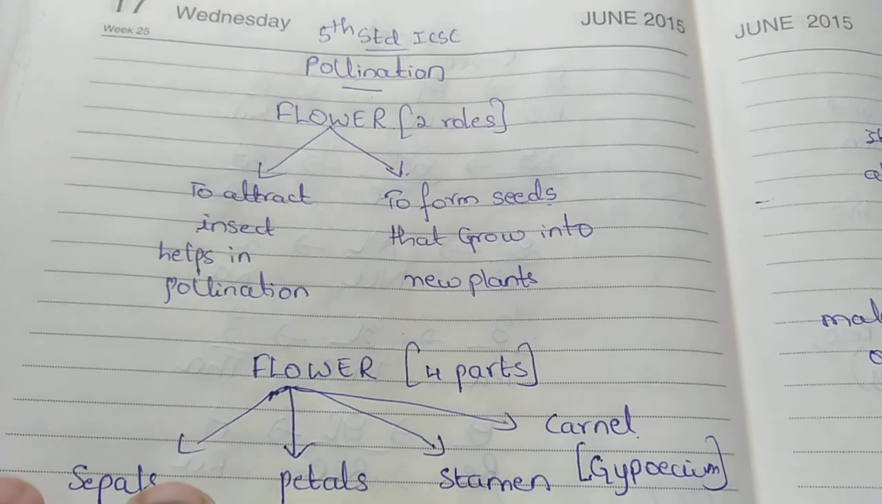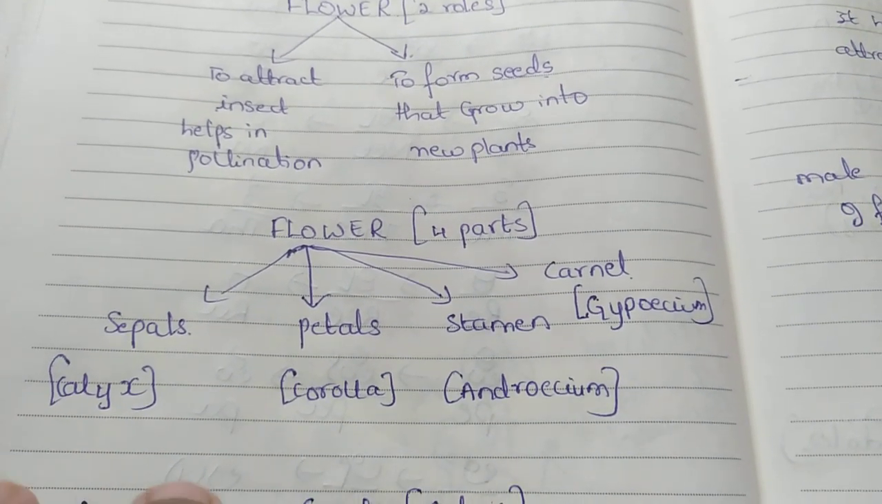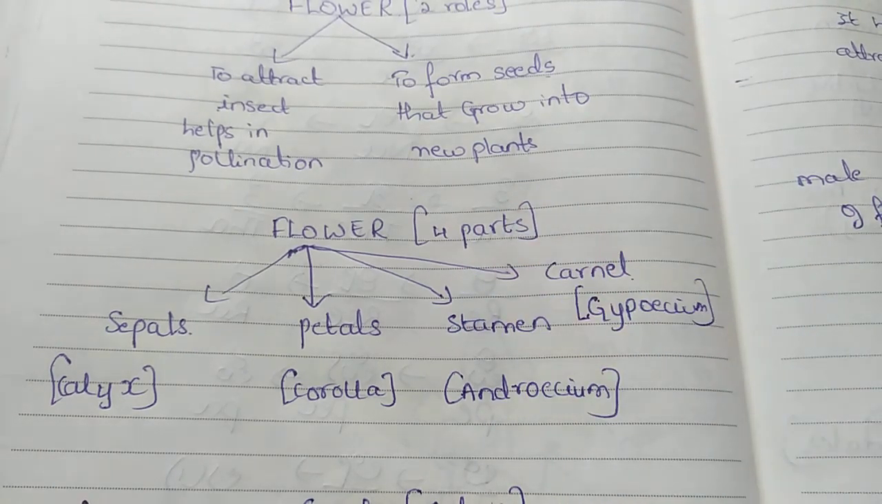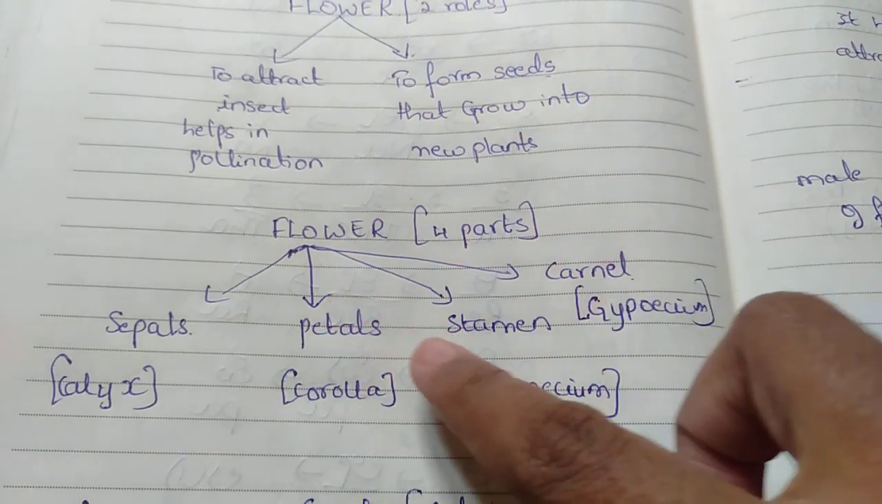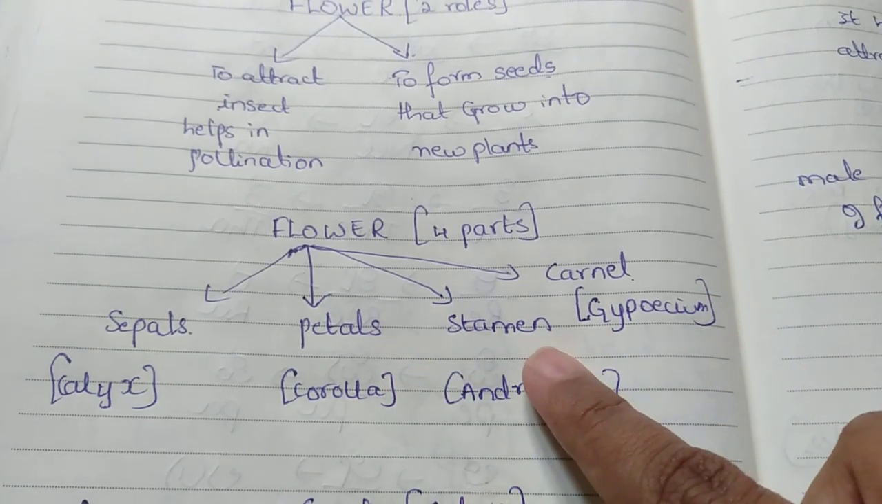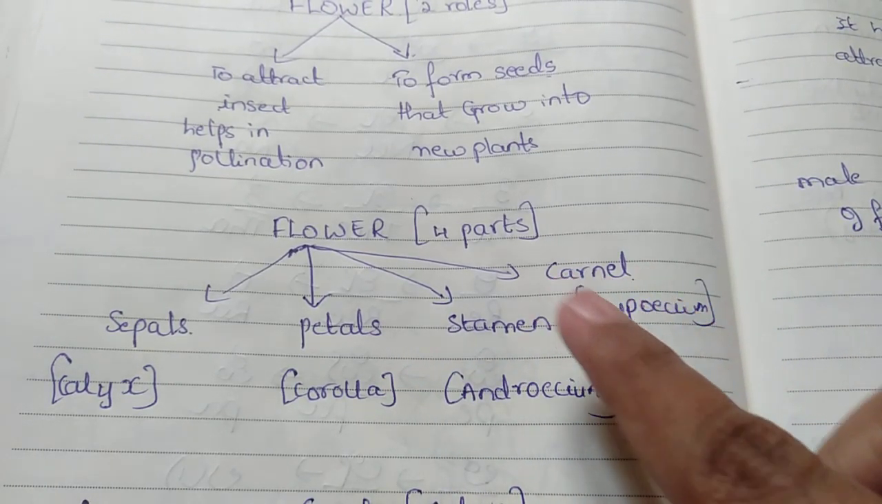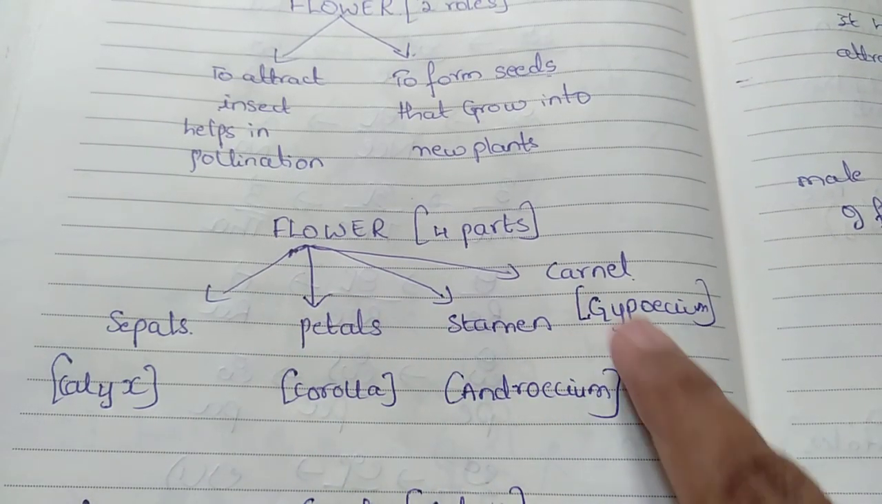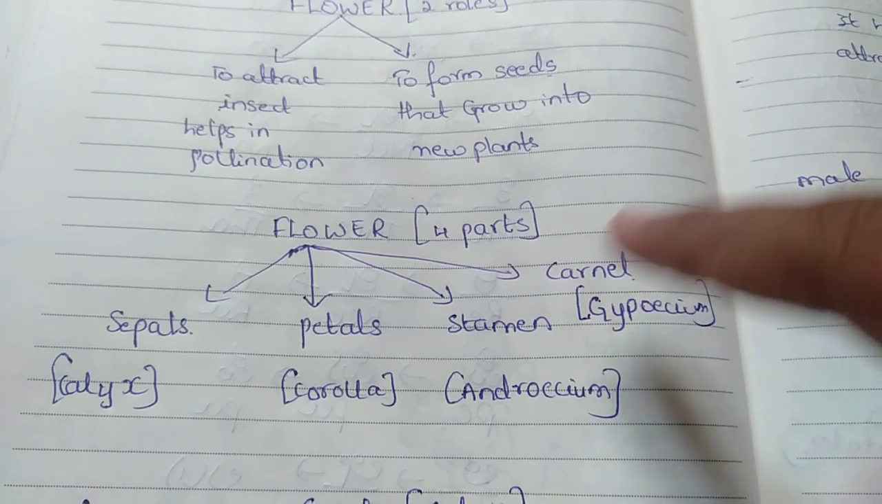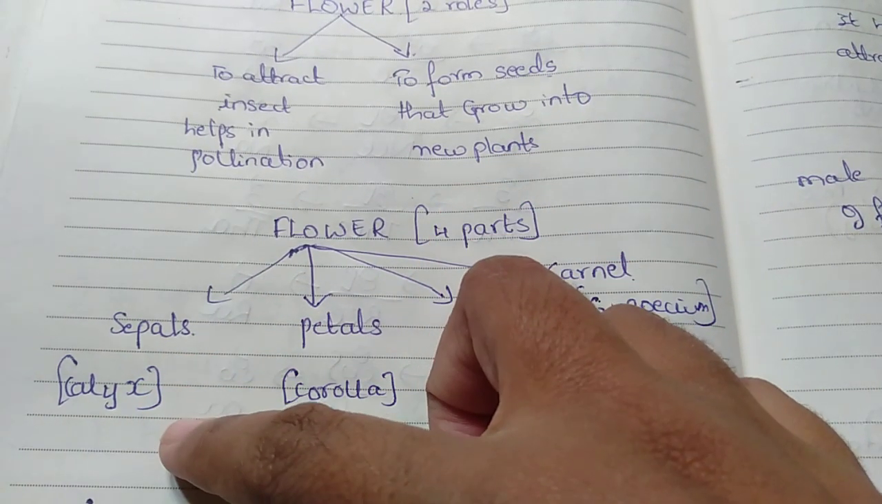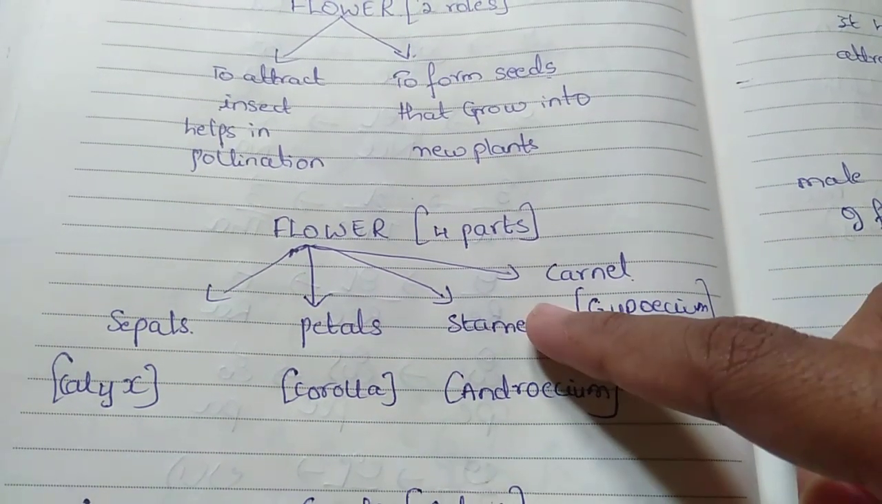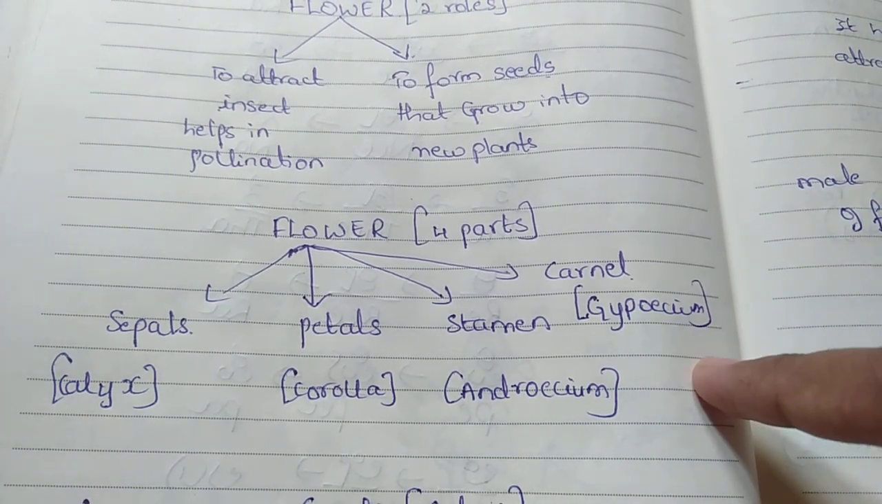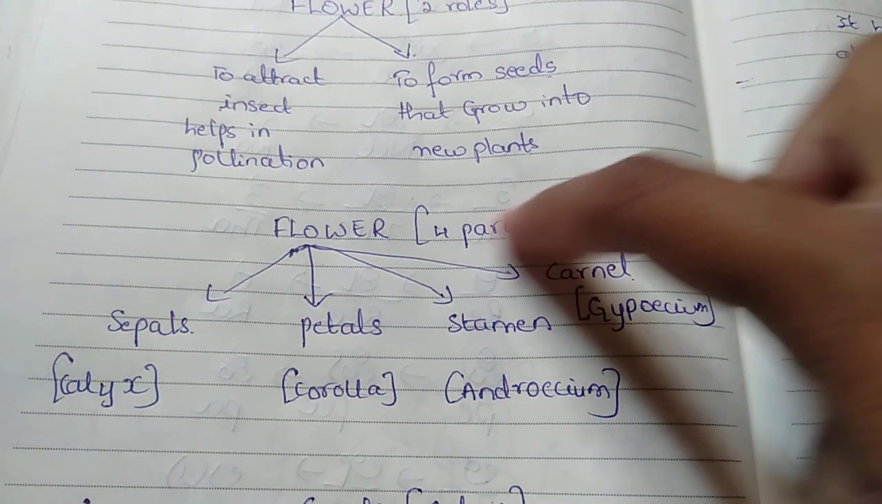Now I'm coming to the 4 parts of the flower. What are those 4 parts? One is the sepal, the other is the petal, the third is the stamen, and then the kernel. I know the flower, but I didn't know that the flower is divided into 4 parts. We don't have that idea, but there are 4 parts, and they have different names. The sepal is called calyx, petal is called corolla, stamen is called androecium, and kernel is called gynoecium. These are the 4 parts.